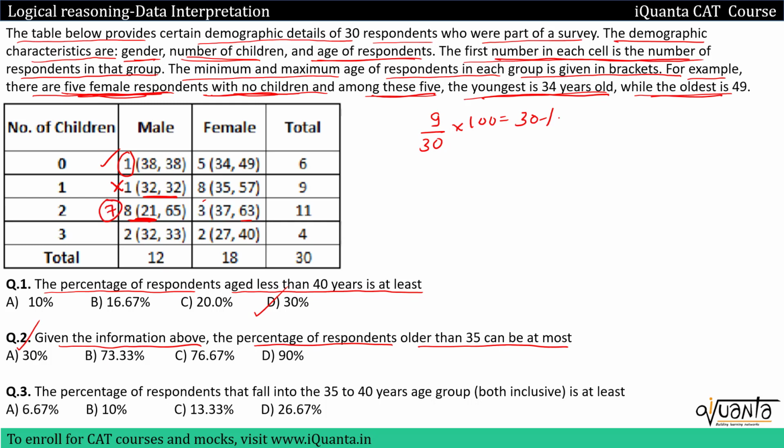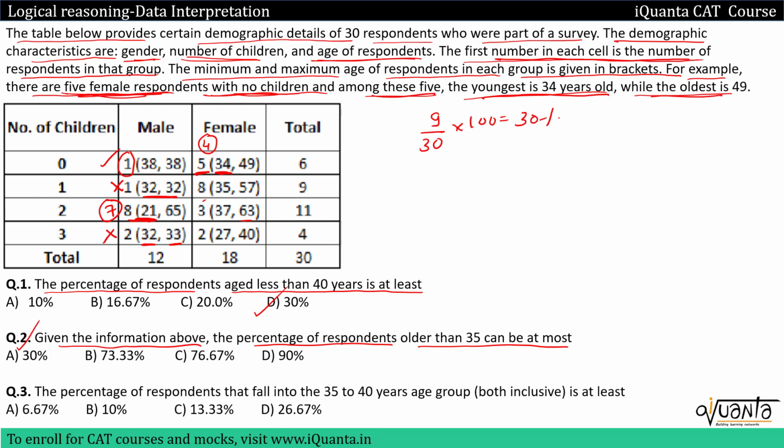In the next group, I have 2 males and youngest is 32, oldest is 33. So no one can have age more than 35. We won't count anyone from this group. We come to females. I have 5 females in this group. So I'll take only one female having age 34, youngest, and all of them I'll assume that they will have age more than 35. So I'll take 4 females from here.